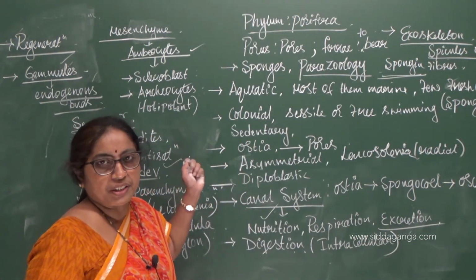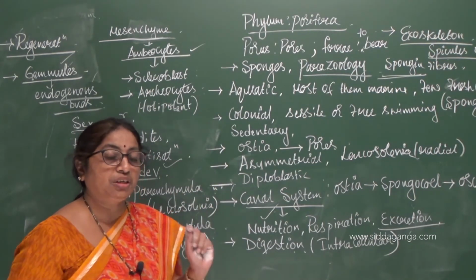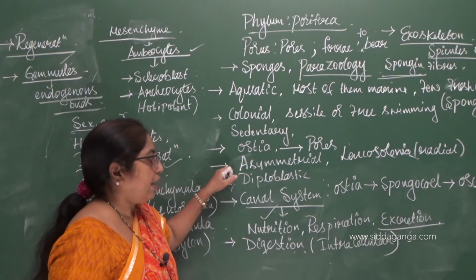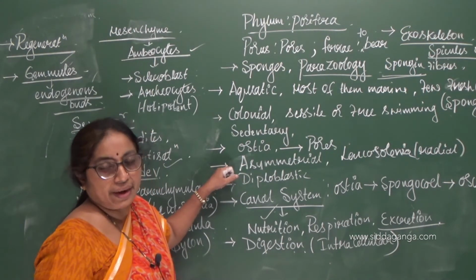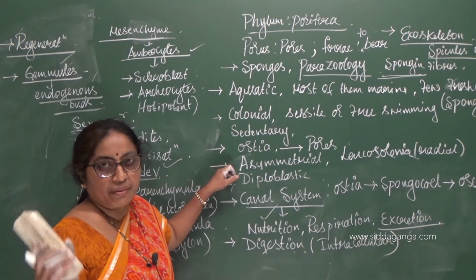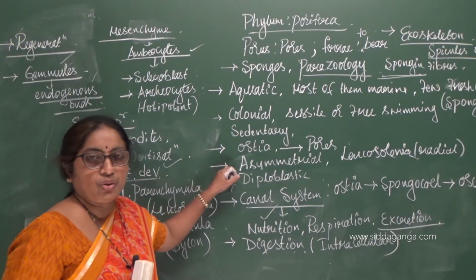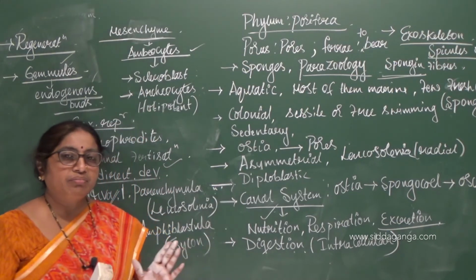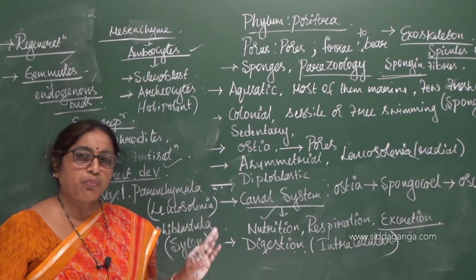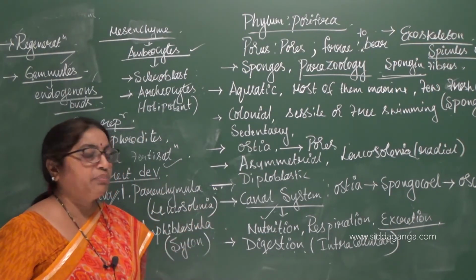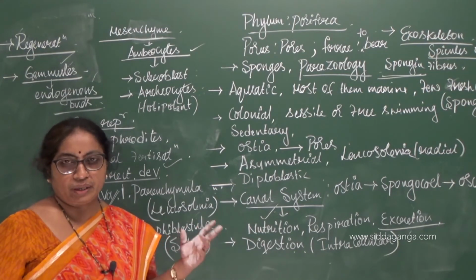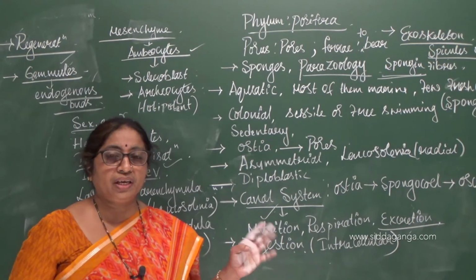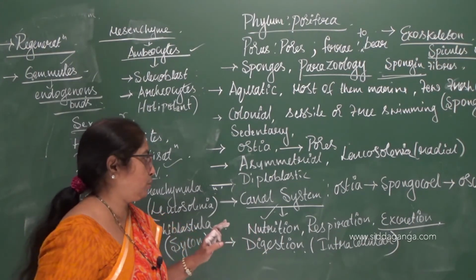And these organisms are diploblastic. The germ layer or the body wall consists of two layers, the outer ectoderm and inner endoderm. The two are separated by a gelatinous fluid-like structure called as the mesenchyme or the mesoglea. The outer ectoderm consists of pinacocytes and porocytes, and the mesenchyme in it contains two types of amebocytes. One is called as the scleroblast and the other is archaeocytes.